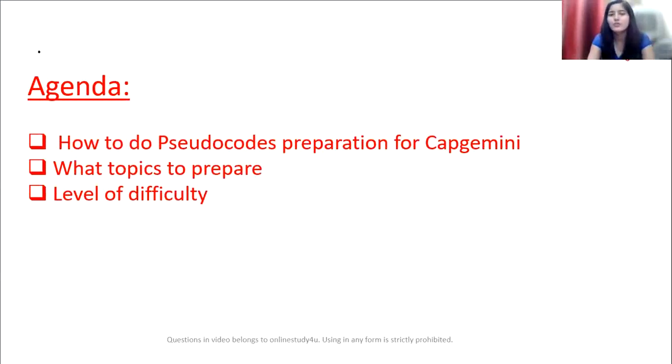Now, how to prepare pseudocodes for Capgemini? Practice is the only solution. First, prepare the topics. Don't directly jump to the questions. First understand the topics that I just mentioned, and then start practicing the questions. If your concepts are not clear, for sure you will make lots of mistakes. So it is recommended that you first understand the topics, and then go for solving the questions.